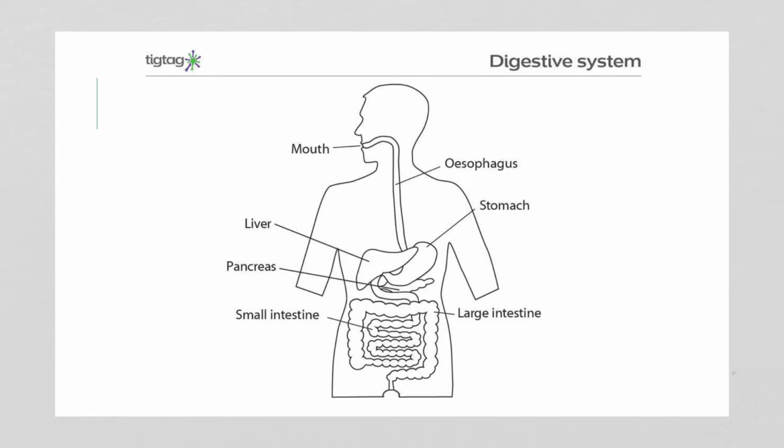There are other organs that are involved too that the food doesn't go to, but they make enzymes and secretions that dump into the digestive system to help break food down. So the liver and the gallbladder, the liver makes bile and the gallbladder stores it and then releases it. And then your pancreas, which is right here, it has a lot of functions, but when we look at the digestive system, it makes enzymes to help digest the food. It also makes hormones called insulin and glucagon that monitors your blood sugar levels, but that's an endocrine function, not a digestive function.